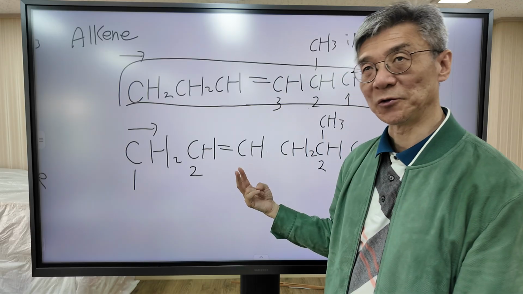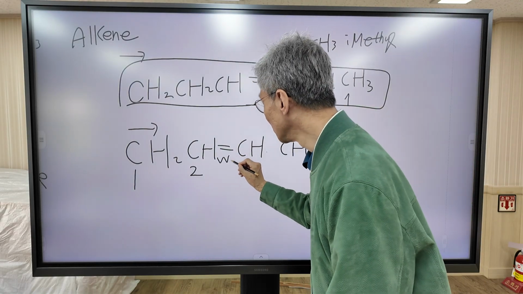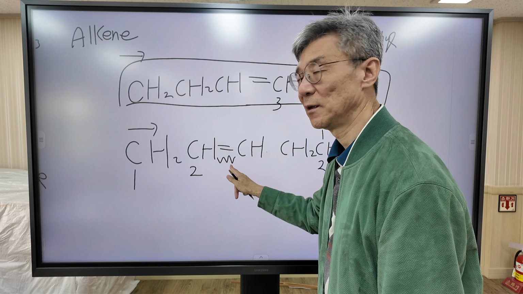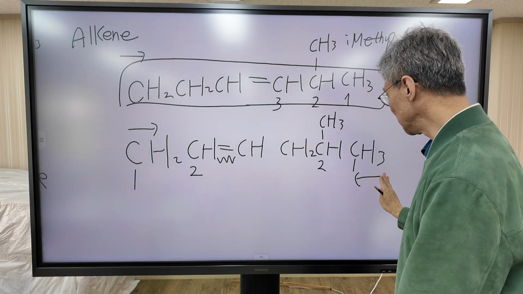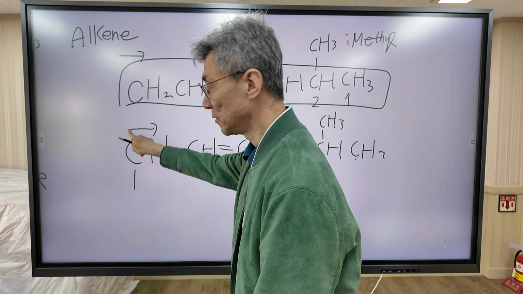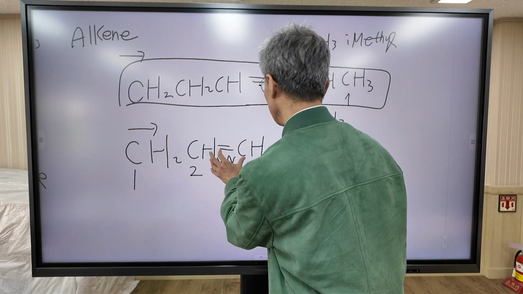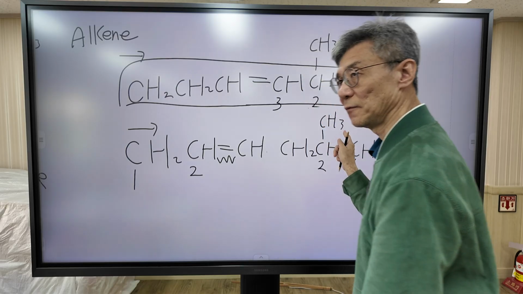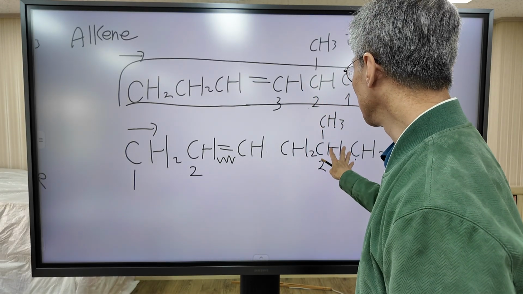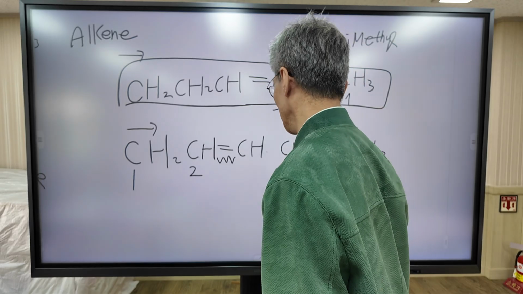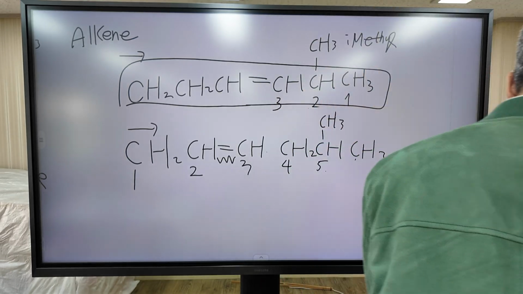Which direction do you choose? According to the rules, the double bond takes the priority rather than this functional group. So in this case, we take this direction because the double bond takes the priority rather than the functional group. So in this case, the methyl group is attached to 5 carbon atoms.